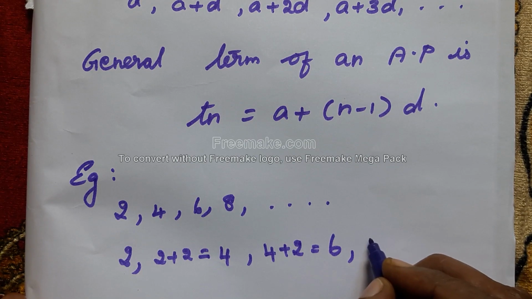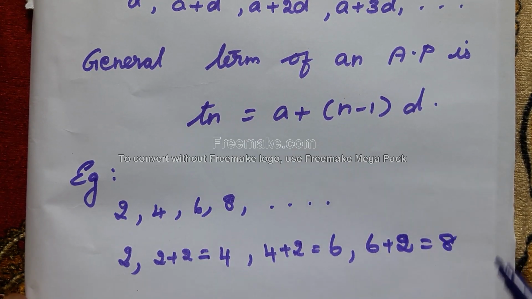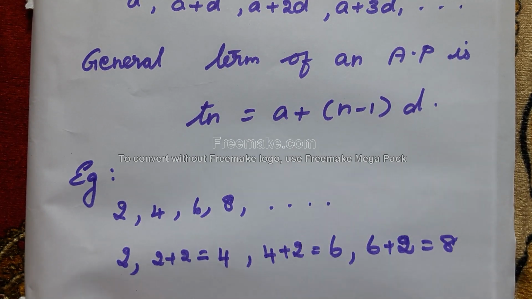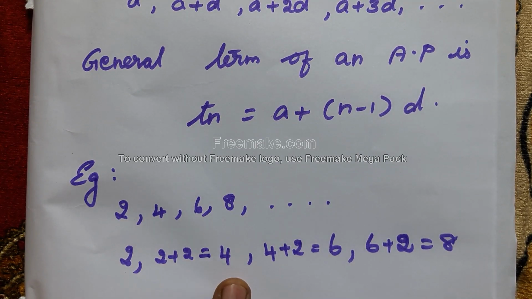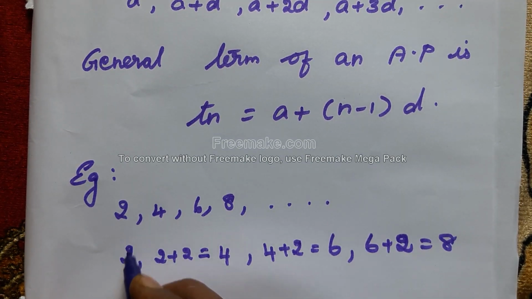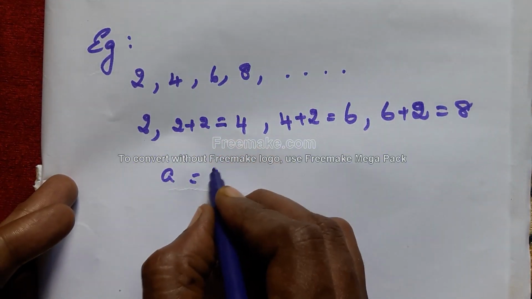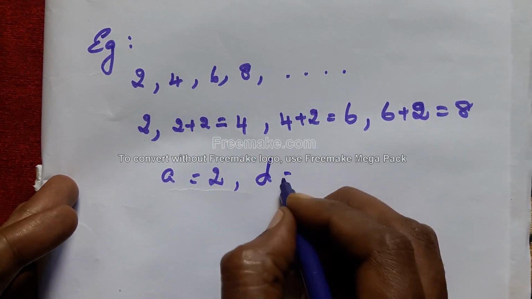Next, 6 plus 2 is equal to 8. Everywhere we add 2 to get the next term, so it is an arithmetic progression. Here the first term A is equal to 2, and the common difference D is equal to 2.